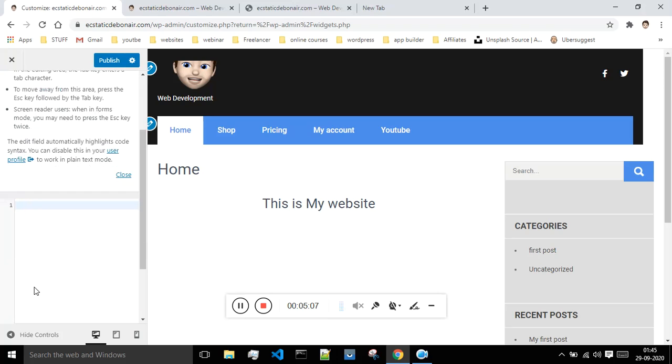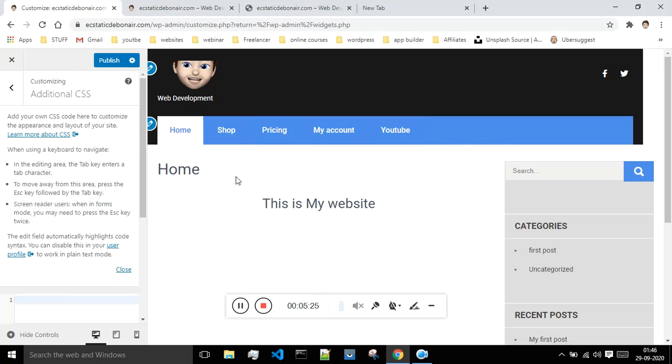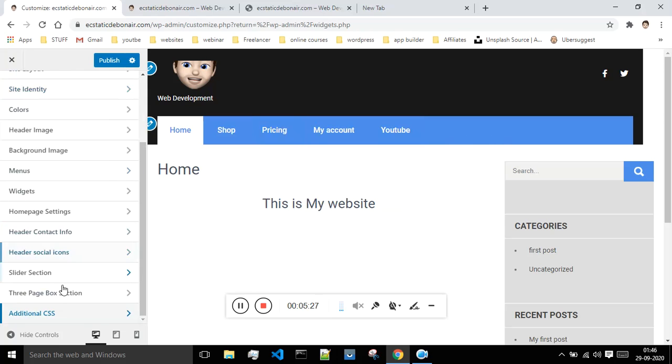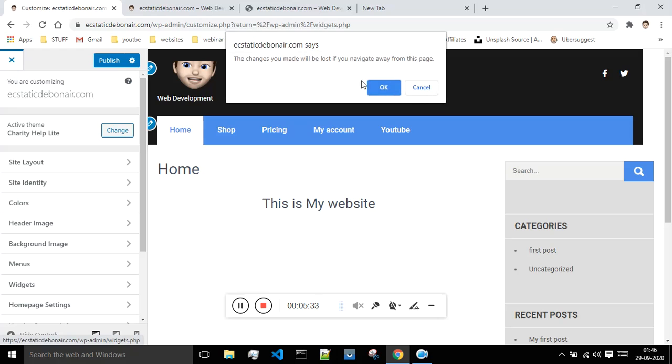And this is the additional CSS, which actually doesn't have anything. If you are aware of the CSS language, and if you want to write some code in CSS, then you can just write that code over here. If you want to change the position of something, some colors, and give a little bit more decoration, then you can do that from this place by messing with the CSS. So this is the additional CSS part, and this is all about the customization, guys. This is how you can make the changes.